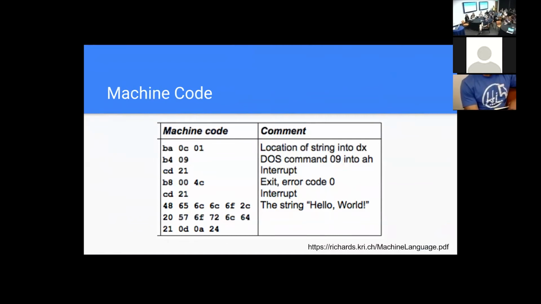These represent zeros and ones, and each one of those corresponds to an action, right? So this one, I don't know what it does. Location of string into dx. I don't know how they got that from that, but I do know this right here, the string hello world. This is a hello world app, by the way.